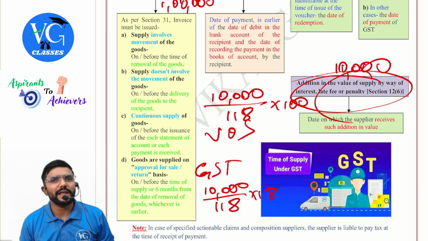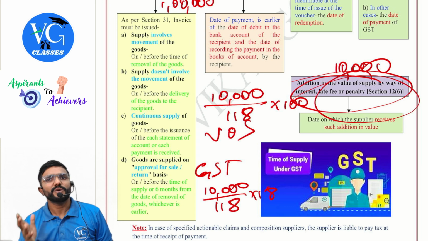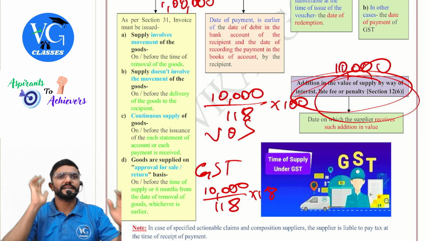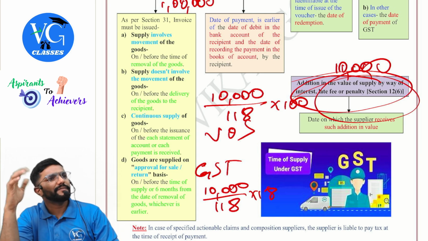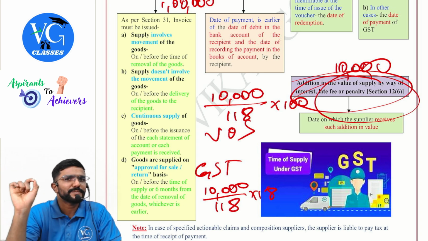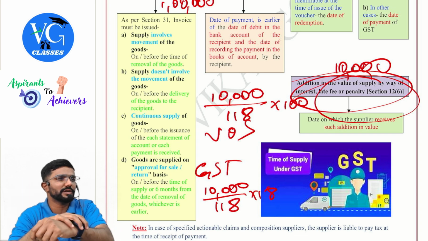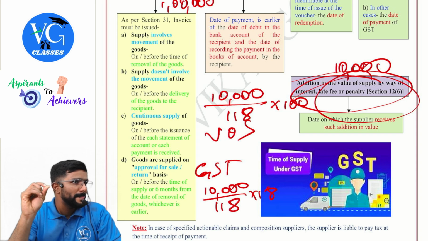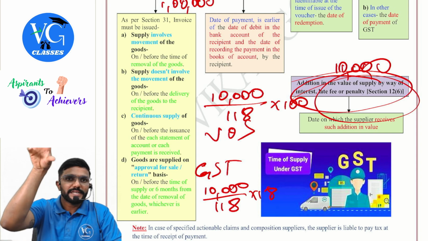Clear? Only for IPL, if the question is silent, you can assume it to be inclusive of GST. Or if they have given it as inclusive of GST, accordingly take it. Sir, can I take it another way? Can I consider it exclusive of GST and give a note for it? Yes, but I suggest, especially when the GST rate and all is mentioned in the question, they are hinting that you have to consider it inclusive. In your answer, consider it as inclusive.